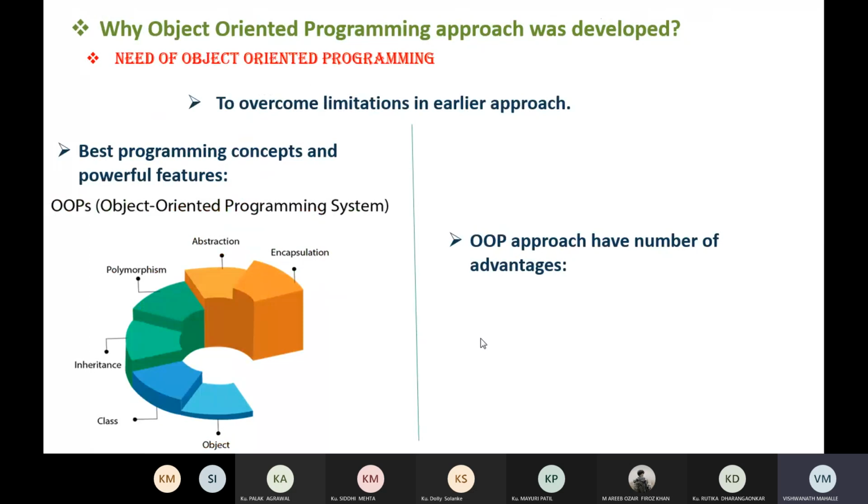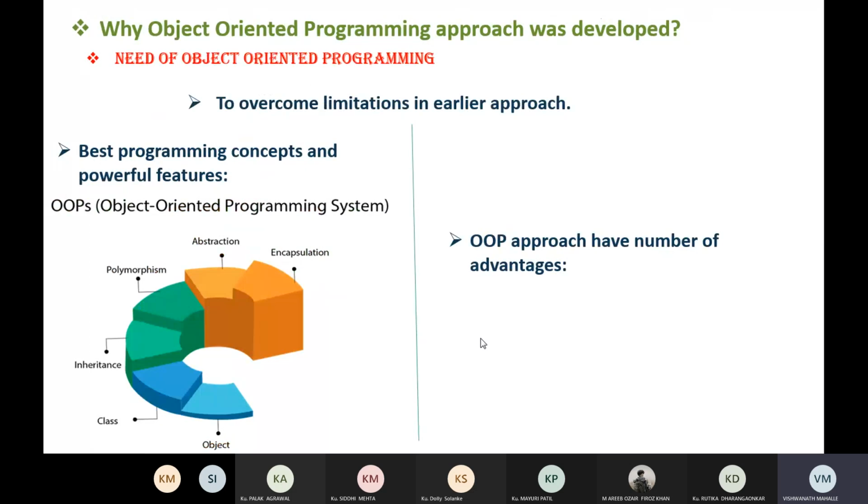Why was the object oriented programming approach developed? What is the need for object oriented programming? There are three important points you can observe here. Because of these three points, this approach was developed. The first reason is to overcome the limitations in the earlier approach, that is, the procedure oriented programming approach.